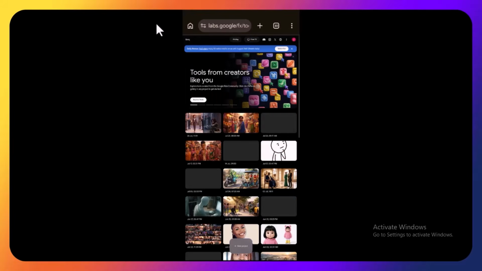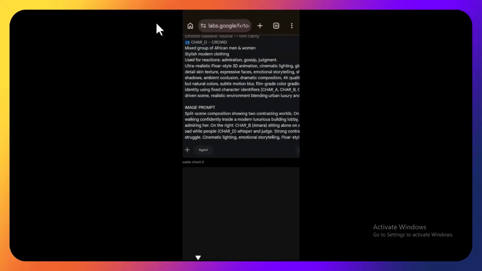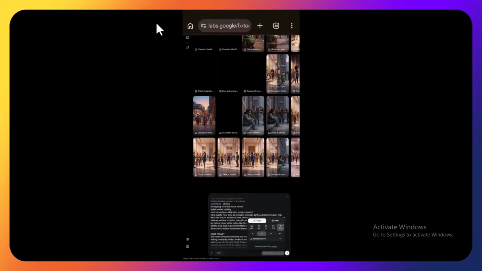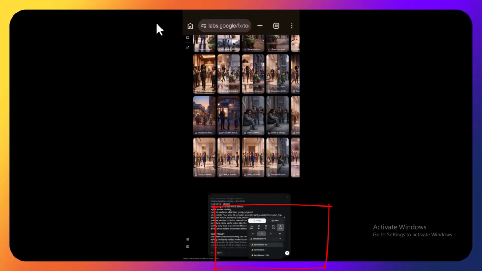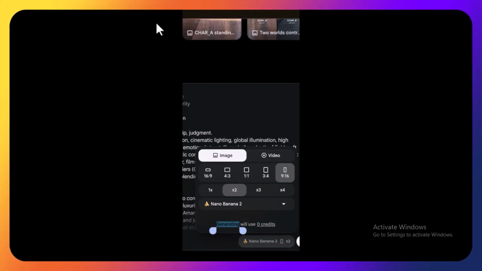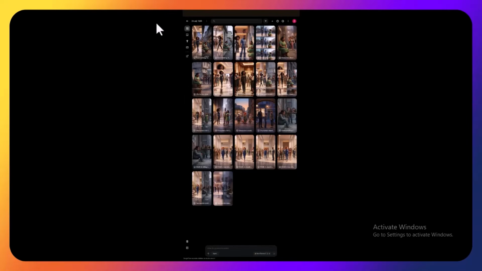So once we head back to Flow AI, now here I'm going to go ahead and create my character for scene 1. All right, so go ahead and paste the entire prompt here. Then come here where you have this. Make sure you select it to your desired setting, and I'm using 9:16. You can select any aspect ratio of your choice, and you can see we are using 0 credits to generate this because image generation here is absolutely free. This is it. This is the first image that came out, right?